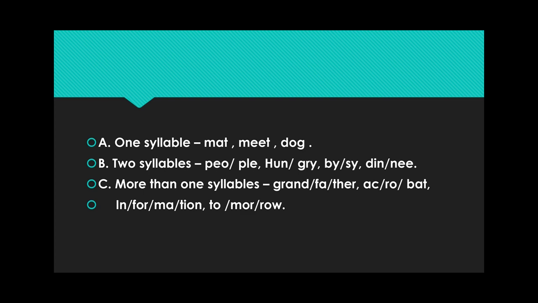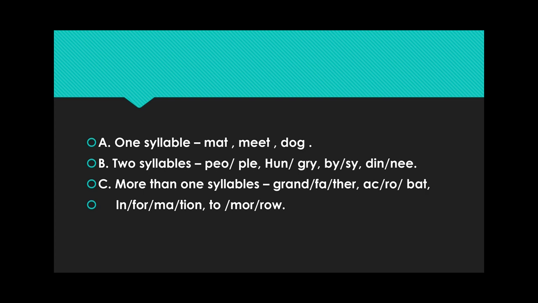Here number 1: the three words I have mentioned here are mat, meat, and dog. These three words fall under the category of one syllable. Don't think that they have only one vowel letter, because in the second word you can see there are two vowel letters. So how can it be one syllable?